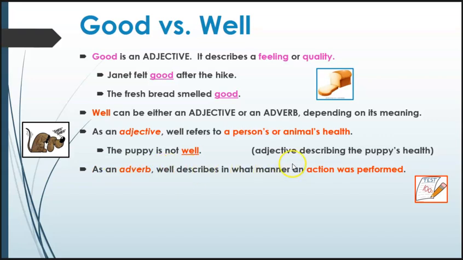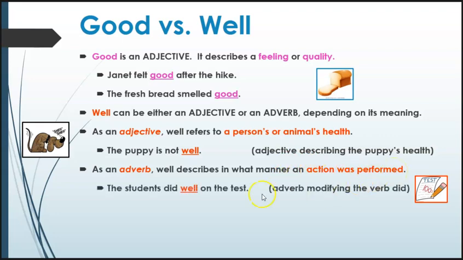Okay, and so then it has to be modifying the verb and tell us how the action was performed, something was done well. So for example, the students did well on the test. Okay, again, like did, we don't say we did bad, we did badly. We also say we don't do good, we do well. Okay, so this is an action verb. We use the adverb form well.